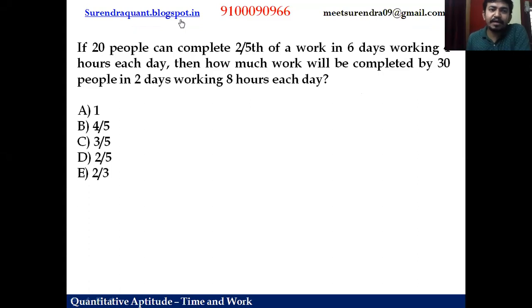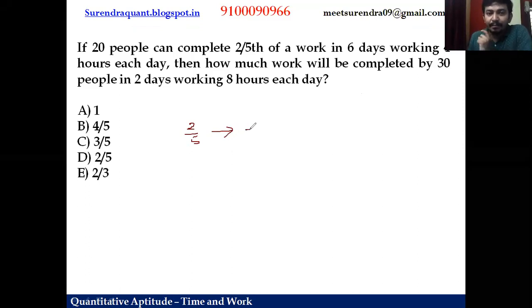If 20 people can complete 2/5 of the work in 6 days, working 4 hours each day. So there is some work, 2/5 work, and that work is done by 20 men, 6 days, 4 hours a day. Now this work is done by some other set of conditions. Then how much work will be completed by 30 people, 2 days, each day 8 hours?